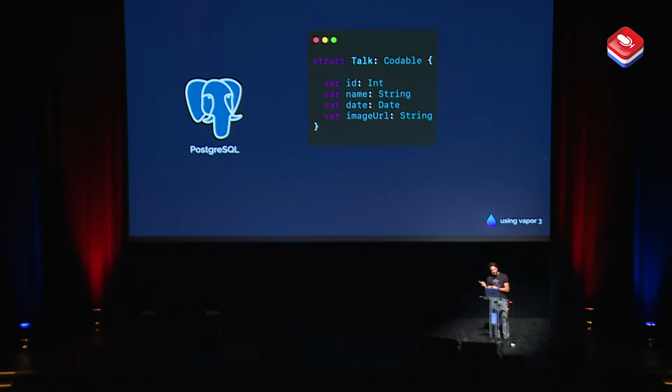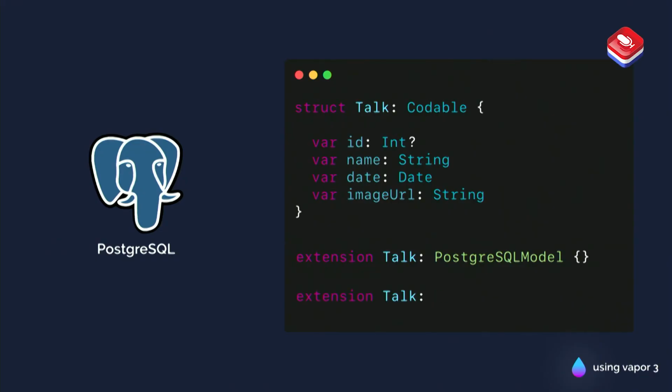To store your model, you just have to add a PostgreSQL model conformance and make your ID optional, since it won't always be inserted or fetched from the DB, and that's it. You just have to add a migration conformance to create a table and manage data automatically on the Postgres database.